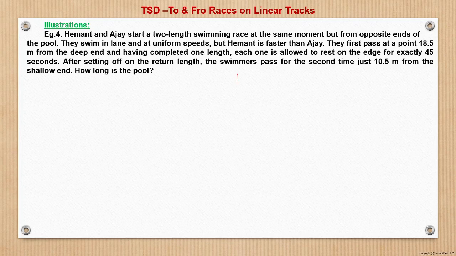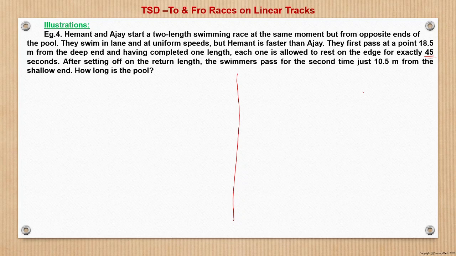So let us see. This is a similar problem to what we solved in the previous question, example 3, with a slight difference. In the previous problem also, the first and second meeting points were given from each of the ends. However, here one additional piece of information has been given, that they also wait at their respective ends for 45 seconds. So we'll see whether this extra information makes any difference to our question.